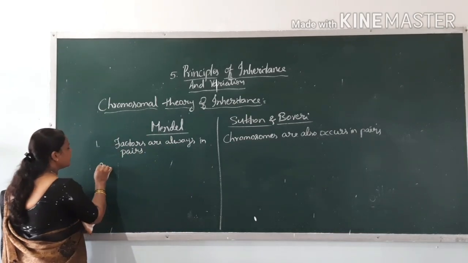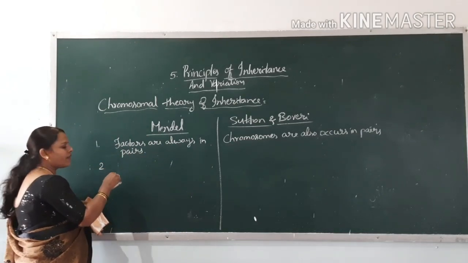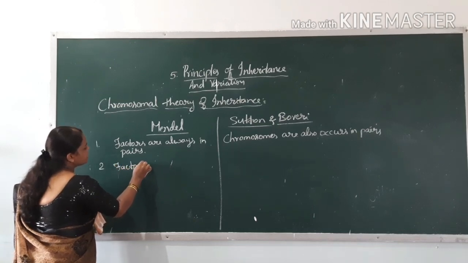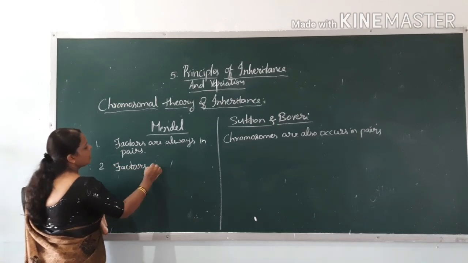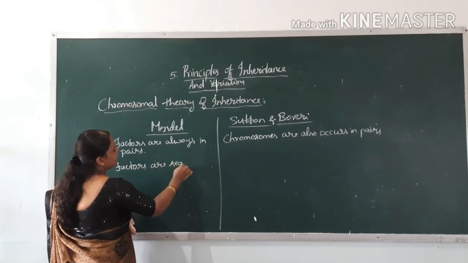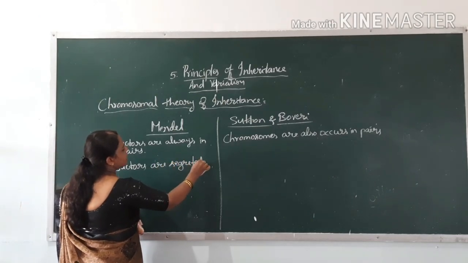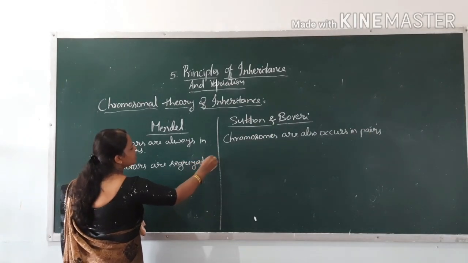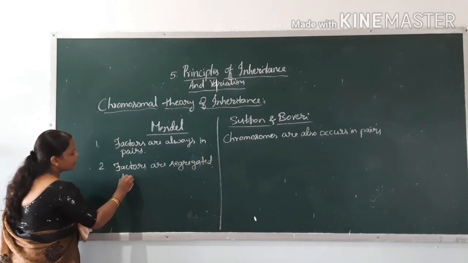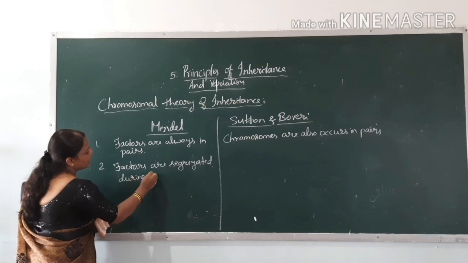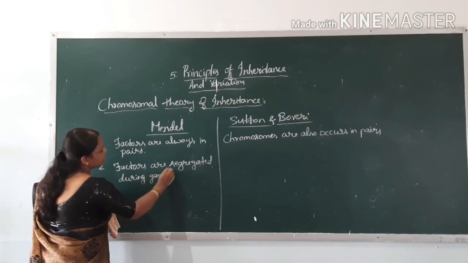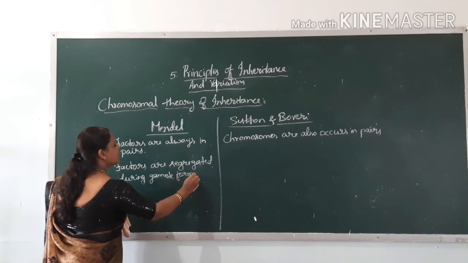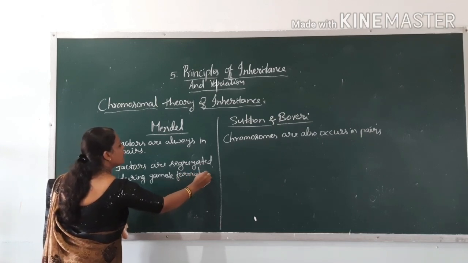And second one, Mendel says these factors are going to separate. Factors are segregated during gamete formation. He says factors are going to separate during gamete formation.